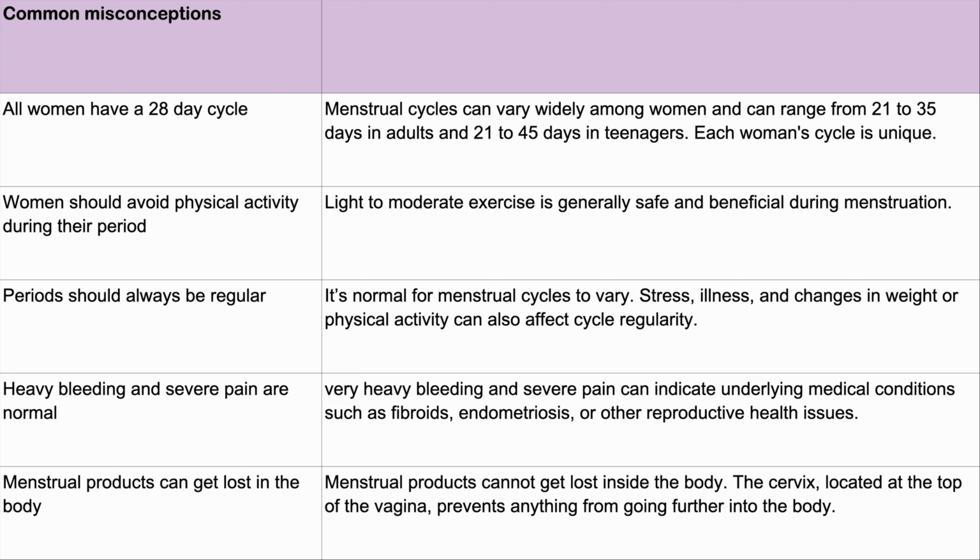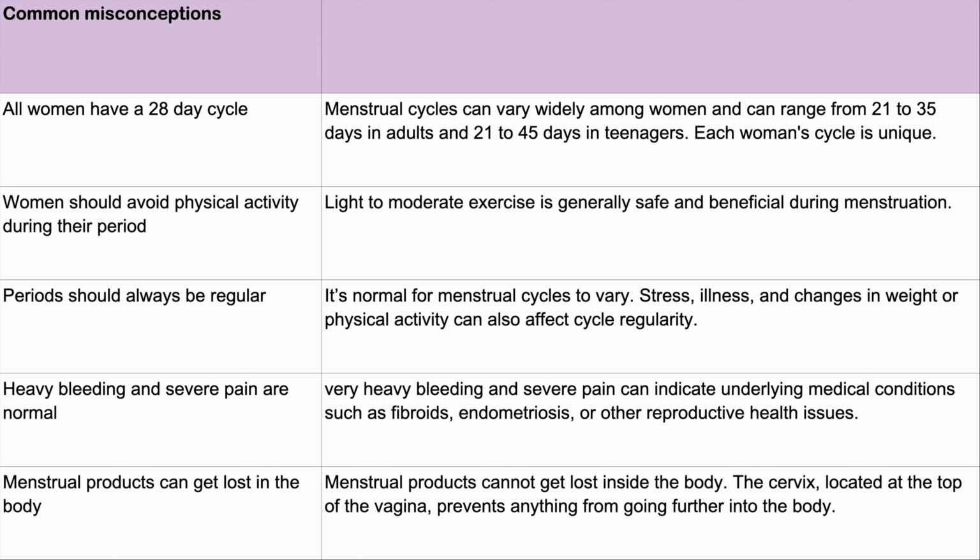Women should avoid physical activity during their period. Light to moderate exercise is generally safe and beneficial during menstruation. Periods should always be regular. It's normal for menstrual cycles to vary. Stress, illness, and changes in weight or physical activity can also affect cycle regularity. Heavy bleeding and severe pain are normal. Very heavy bleeding and severe pain can indicate underlying medical conditions such as fibroids, endometriosis, or other reproductive health issues.